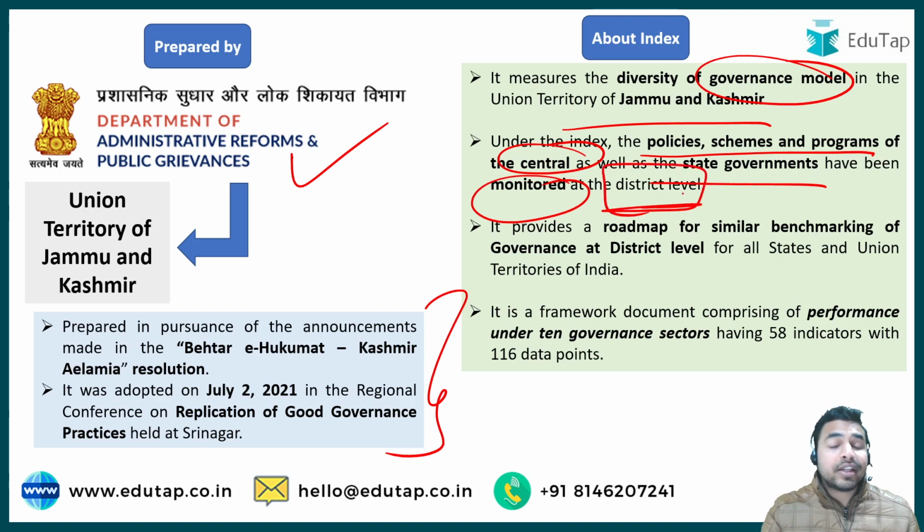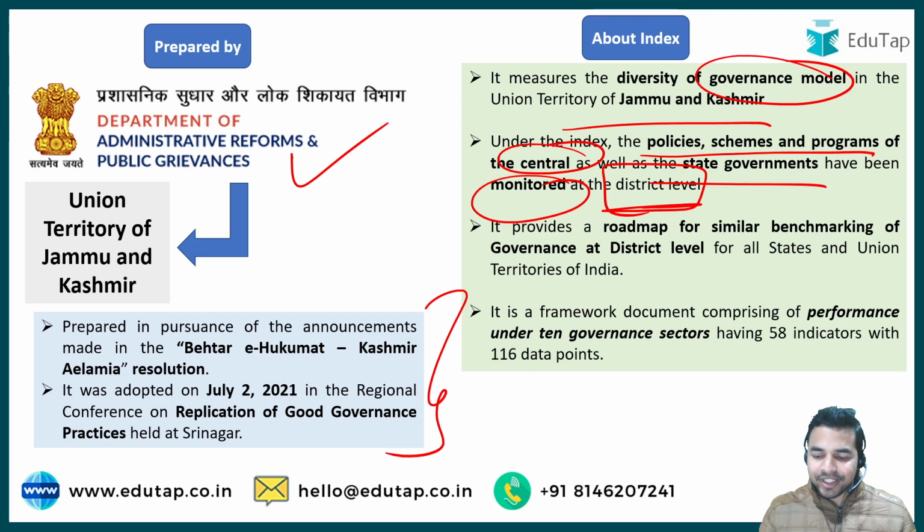It is also going to induce competition among the districts, and it is expected to become a very good model for other districts and expand to other districts of India as well. That's how it will help districts learn from other districts, and let them know what areas they need to work on in order to improve their rankings.